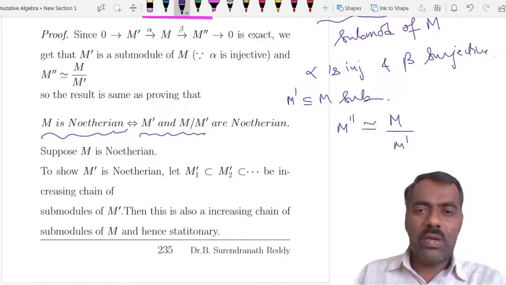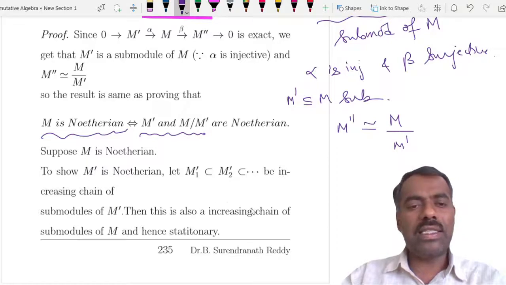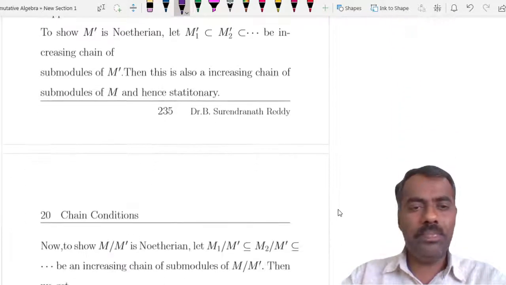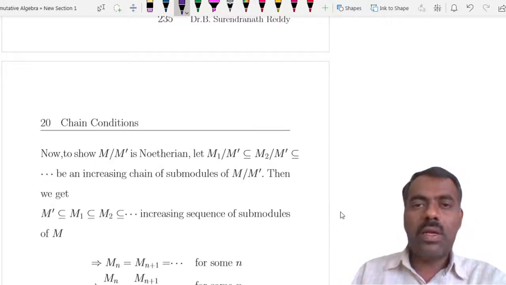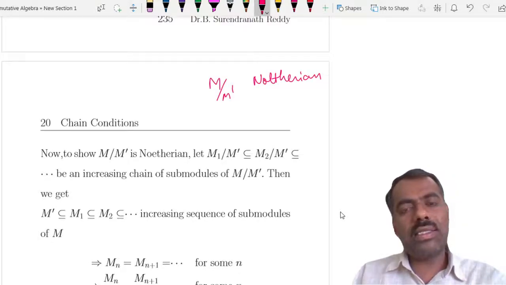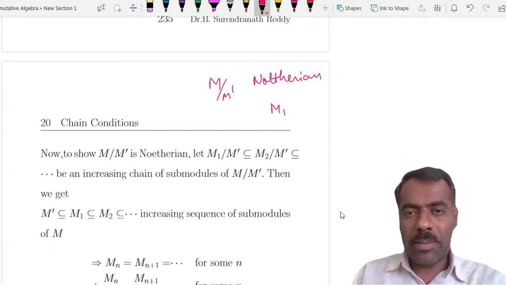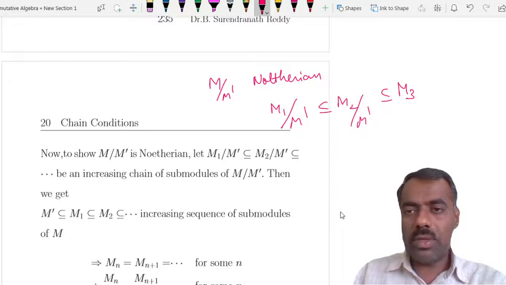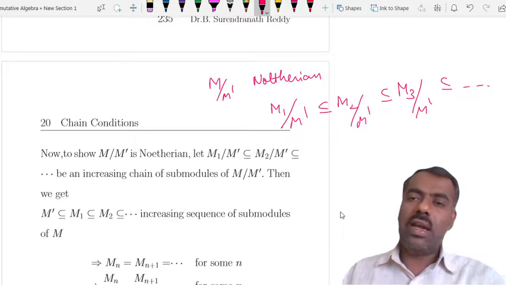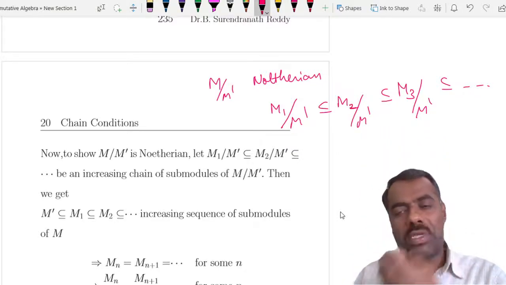So that's why we have proved that m prime is Noetherian is very simple by considering increasing chain of submodules of m prime. Okay. Now to show that m modulo m prime is Noetherian, what we have to consider is an increasing sequence of submodules of m modulo m prime, right? How it will be, suppose you call it m1 modulo m prime, m2 modulo m prime, okay, m3 modulo m prime, and so on. Now again, from this, can we get a sequence of submodules of m?